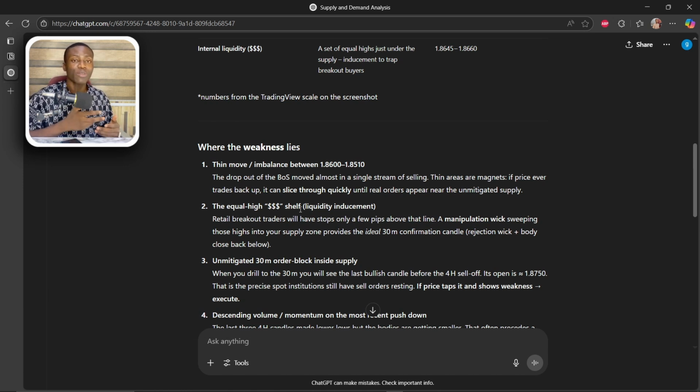Now, if there was a problem in your strategy before, the AI will actually prove it to you. So basically, according to ChatGPT here, the only thing that could make this setup fail is when you take this trade without a 30-minute rejection.